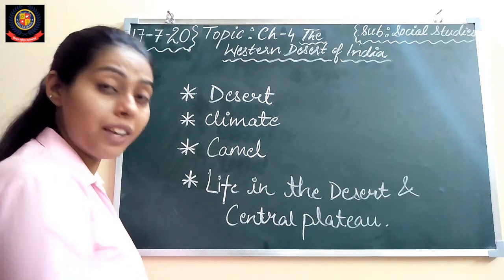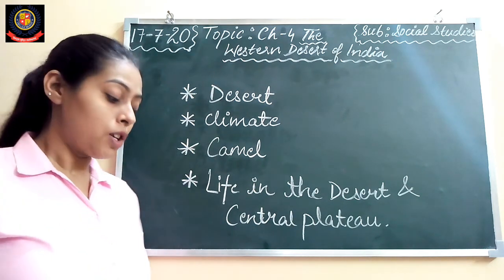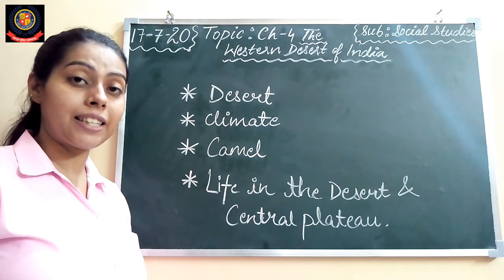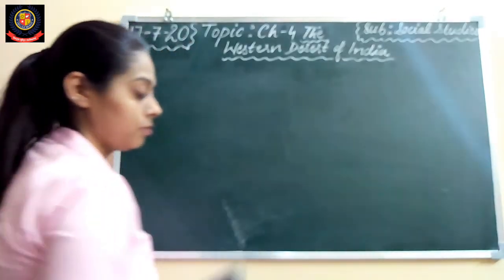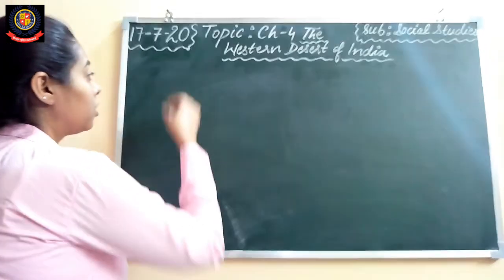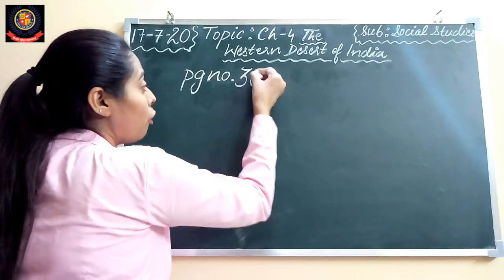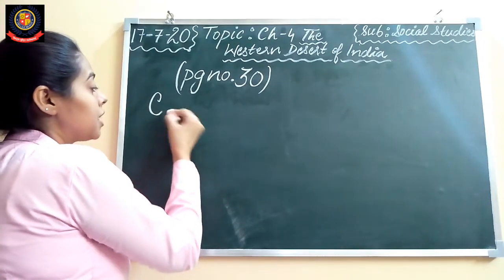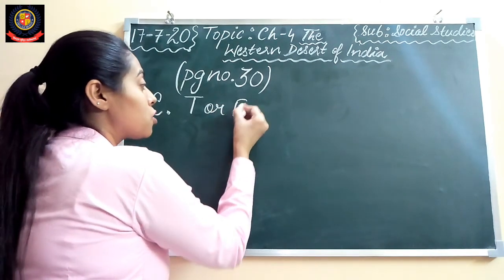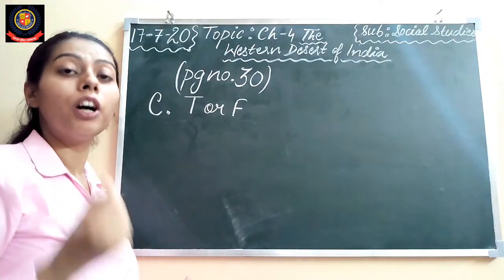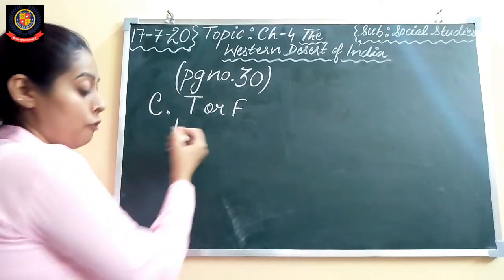So students, we have done exercise A and B. Today we will start with exercise C. So take out page number 30, exercise C, of chapter 4. True or false? Students, you have to write down T for the true statement and F for the false statement. Now let's start with the first one.